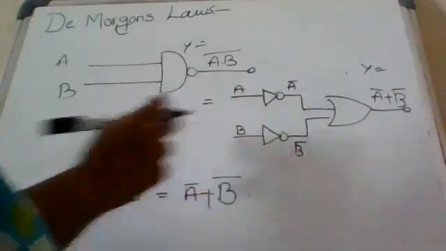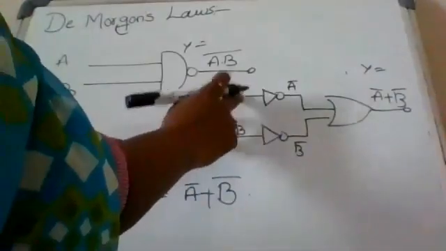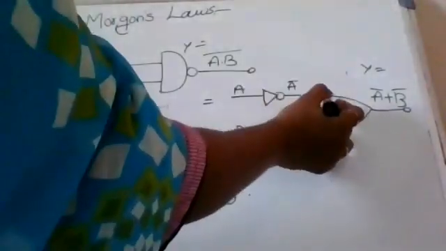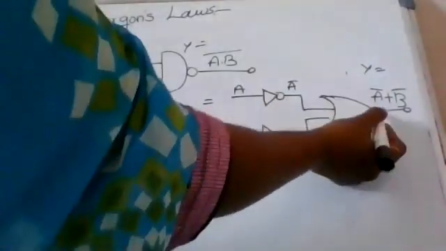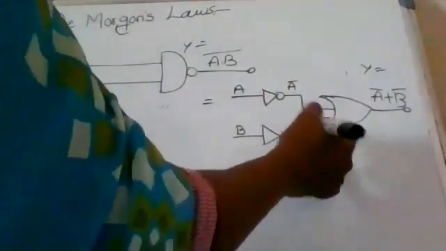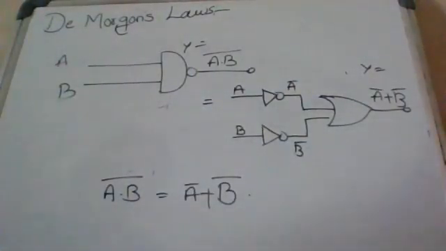So here A, B inputs. This is NOT gate. In NOT gate, we get output A complement. Here A complement. This is B input. Here B complement. These two are connected to OR gate inputs. In OR gate, output is A plus B. Here we have A complement, B complement, and we get the output y equal to A complement plus B complement. So this is the symbolic representation of the second law.